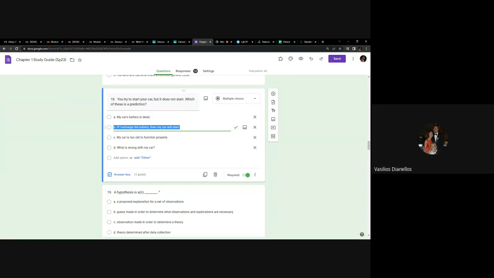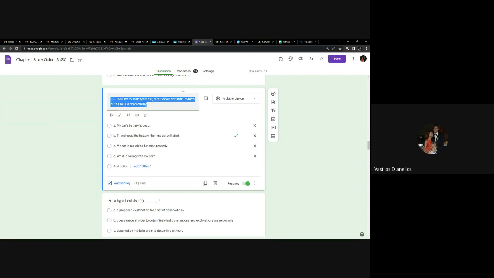And basically, the prediction describes how you're going to test the hypothesis, right? So if your observation is my car's battery is dead, then your hypothesis could be, good grief. Luckily, I didn't mislead you with the prediction, but again, I'm rushing, so I kind of misled you with some other stuff. So let me back up.